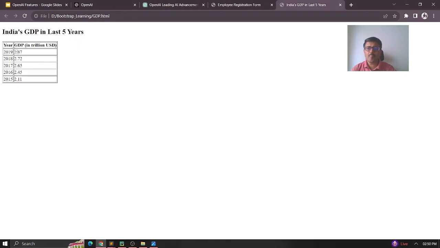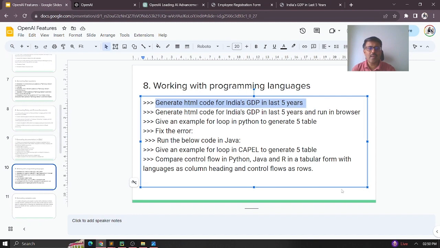Right, my India GDP value for the last 5 years, because you all know that ChatGPT has data only prior to 2021, right? So that data only we can use for that. So that's where it has given this data here. And the same thing, if you try with Google Bard, you will be able to get the data including the last year. You can explore it.